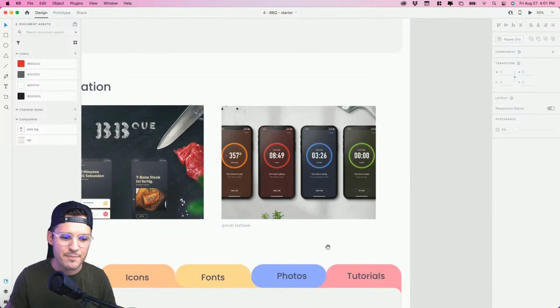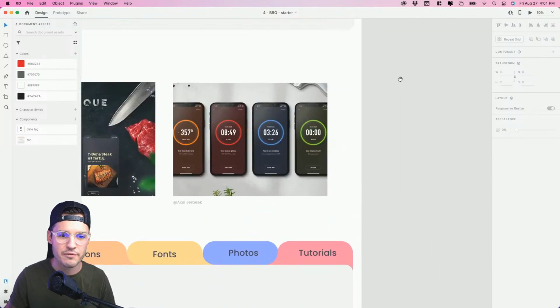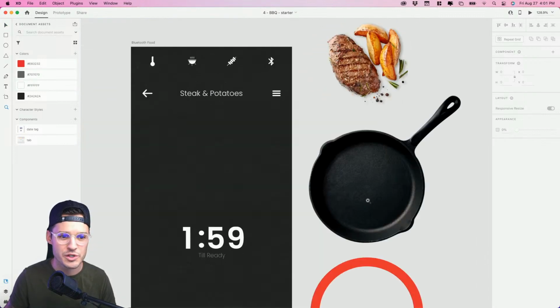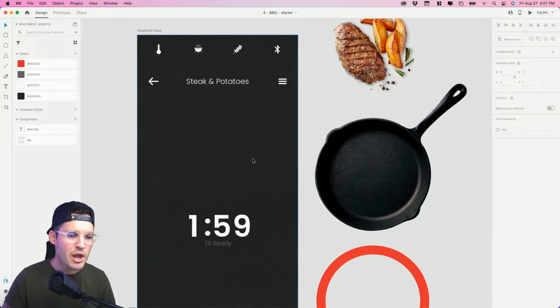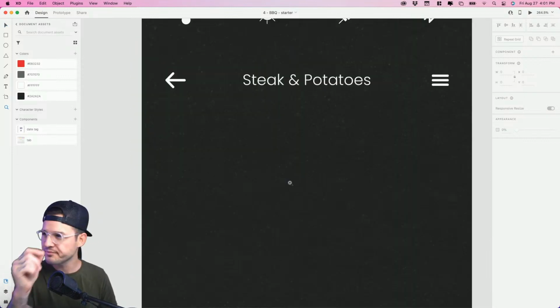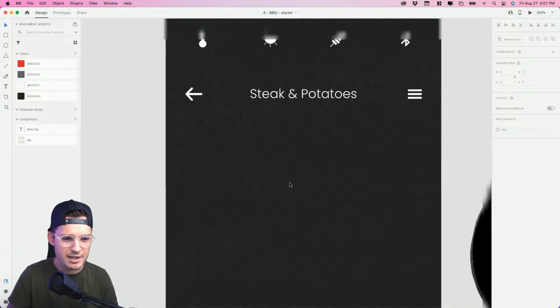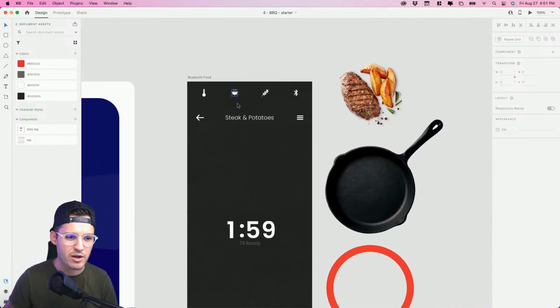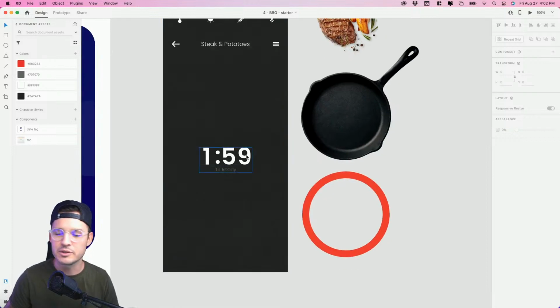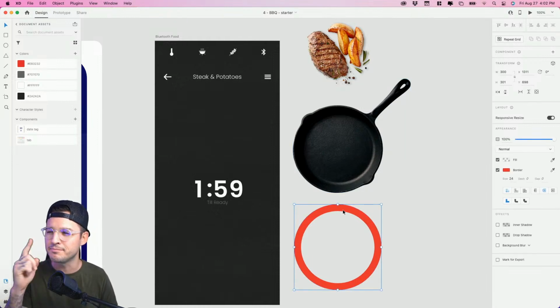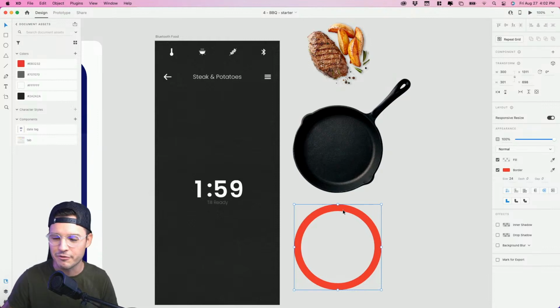So with that being said, you can find a bunch of resources down here if you search a little bit, but I've actually prepared a few sources for you myself. You can actually tell our artboard has a little bit of a cast iron texture on it already. We got some icons there and some text. Got a little timer that I've already pre-built, and we have some food, a cast iron skillet, and a circle that just might be our gauge. All right, our little meter for the day.